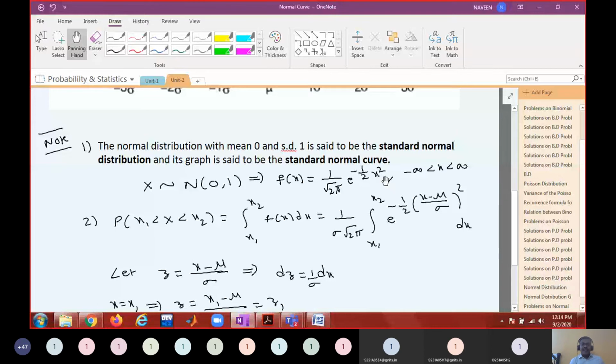This is the density function of a standard normal distribution, or standard normal random variable.